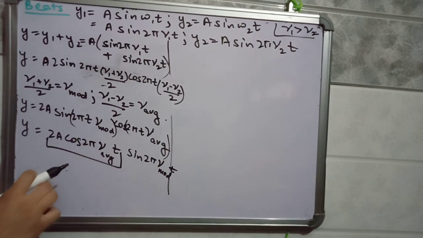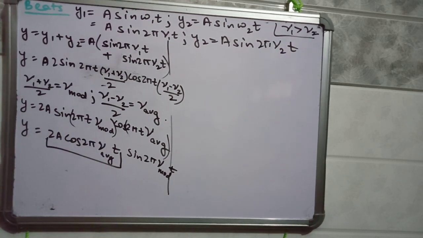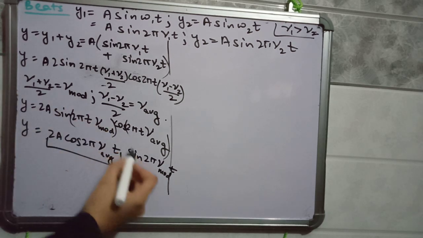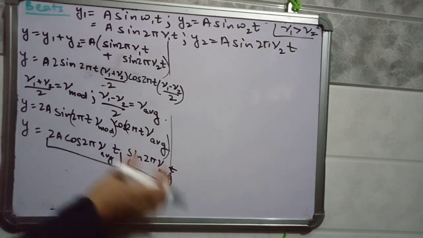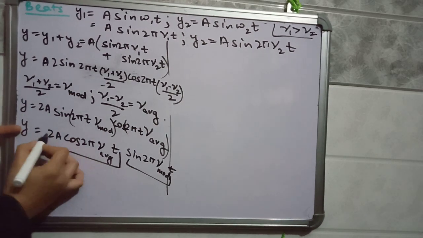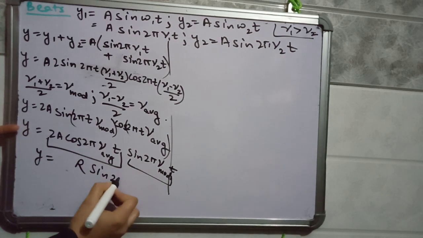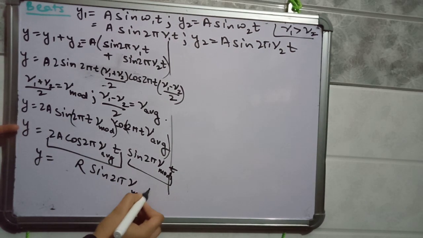Here the amplitude is not fixed; the amplitude is a function of cos, so the amplitude will vibrate like a cos function, and here is the sine function. So by the superposition of two waves, taking this as r, we obtain a resultant beat wave like this.